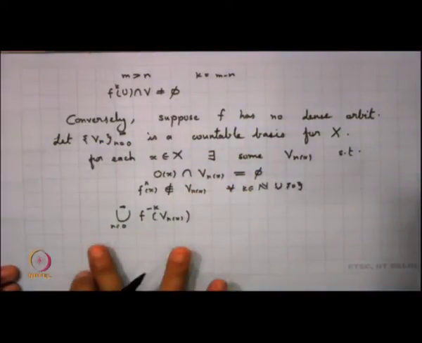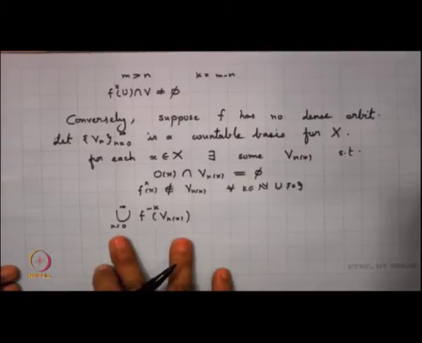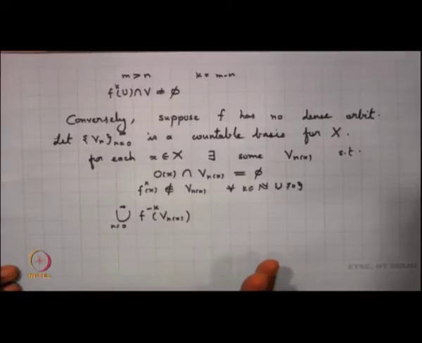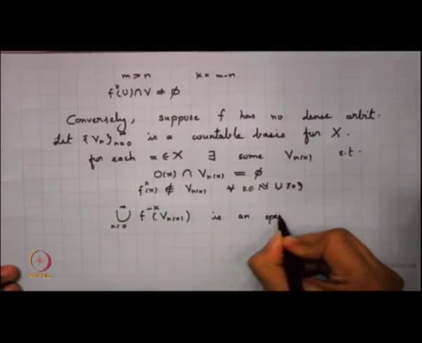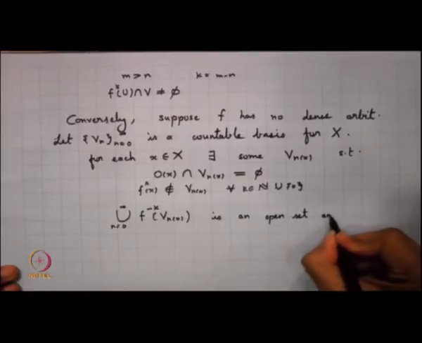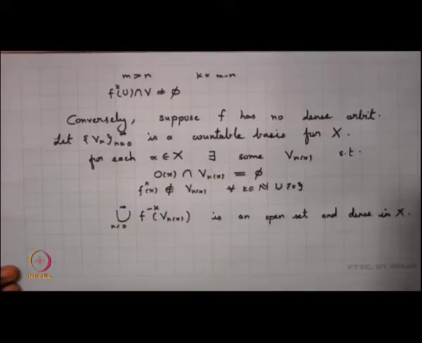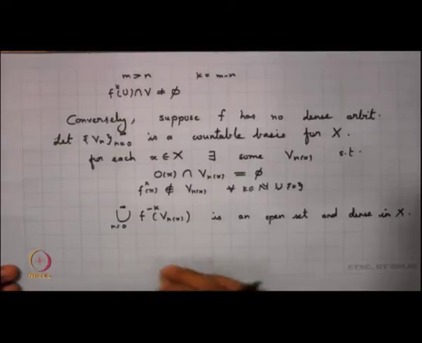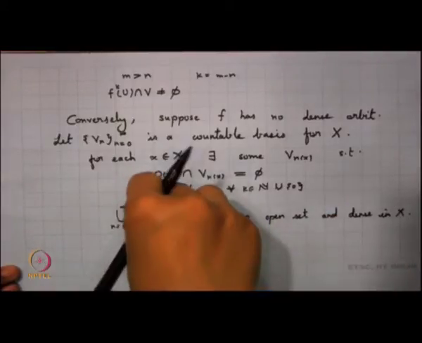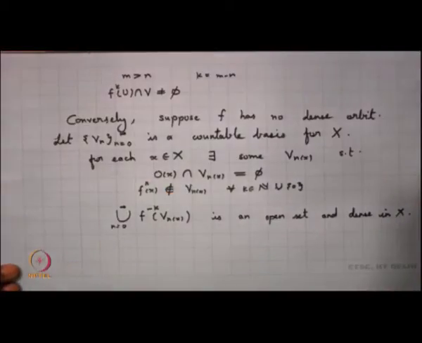So, if I look into this particular set, this particular set is an open set which is dense in X. This is an open dense set of X, because my f happens to be topologically transitive. So, that means that some f k of any open set will intersect V n x. So, this turns out to be an open and dense set in X.